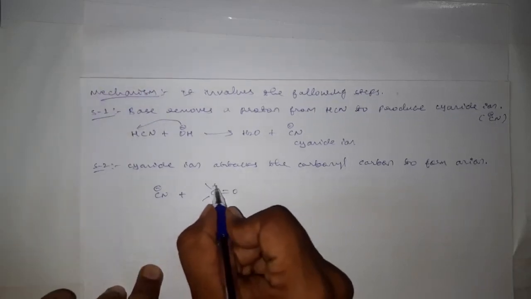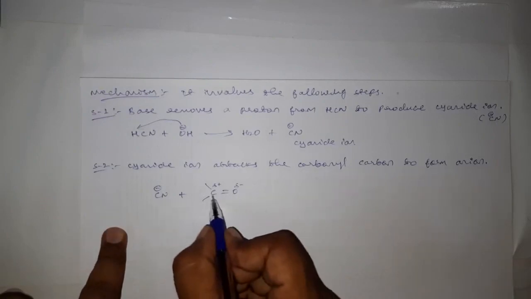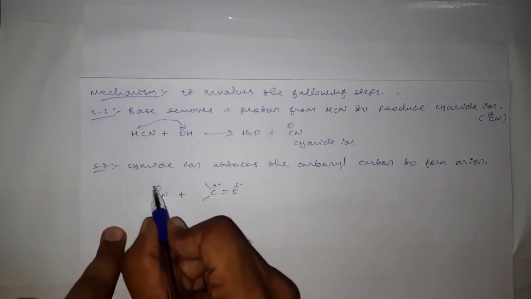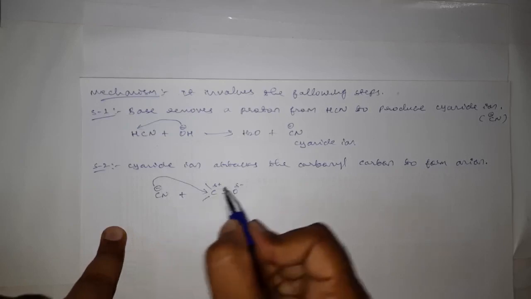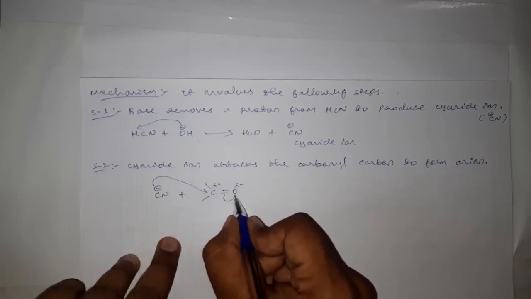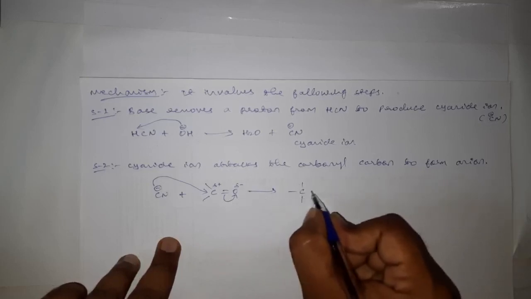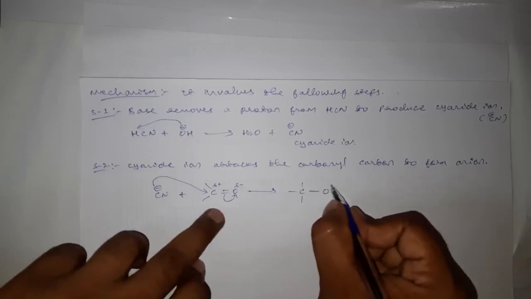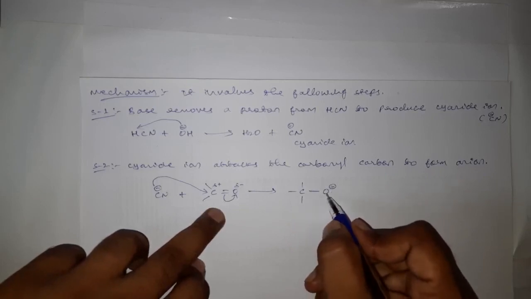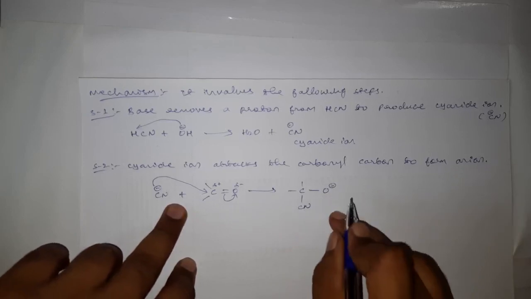We know this carbon is having partial positive charge, this oxygen is having partial negative charge, and this carbon is looking for the electron rich species, and therefore this cyano will attack on this electrophilic carbon, and this oxygen will now drag the pair of electrons towards itself and forms an unstable anion, that is a negatively charged ion O minus, and this CN will form here.